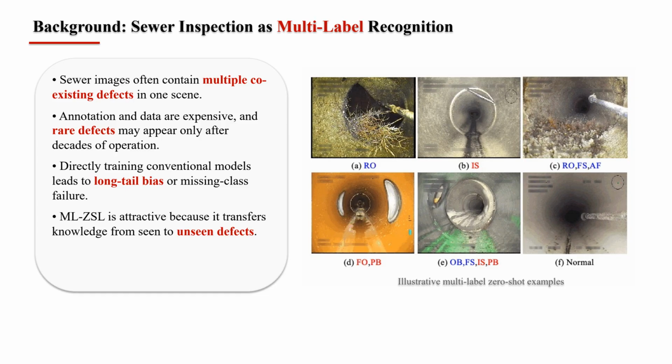This domain is particularly difficult because collecting and annotating defect data is costly, and some important categories are extremely rare. That motivates multi-label zero-shot learning, where the model uses auxiliary semantics to recognize unseen defects without requiring direct training samples.